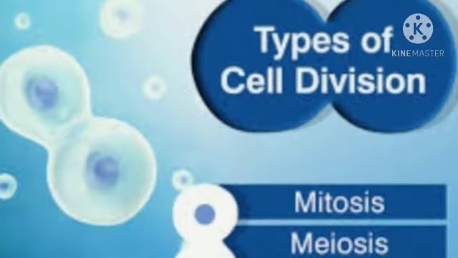There are two types of cell division: mitosis and meiosis. Mitosis occurs in somatic cells and stem cells of the body, whereas meiosis occurs in the germ cells. Before any type of cell division, the cell doubles its chromosome number present in its nucleus. That is, if the chromosome number is 2n, it is doubled to 4n.